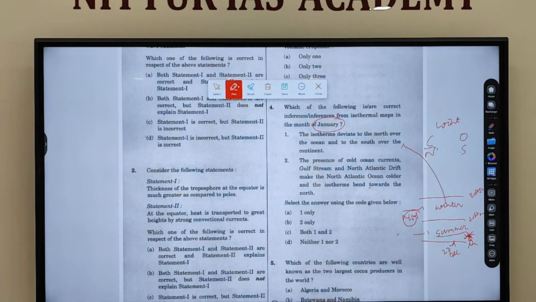In winter condition in the northern hemisphere, where do you see the isotherm, northward side or southward side?